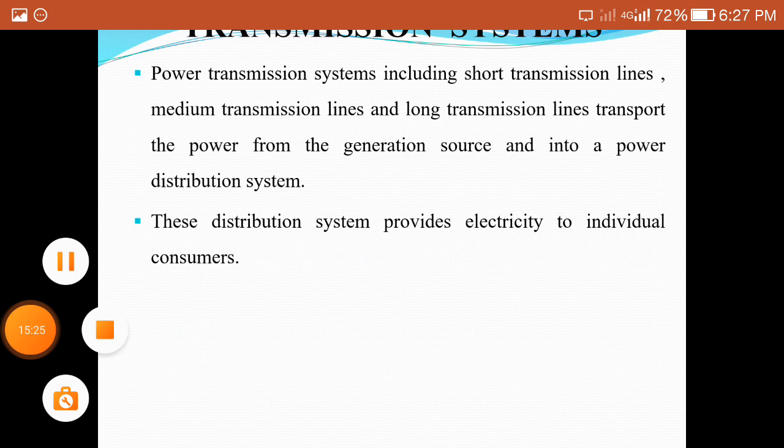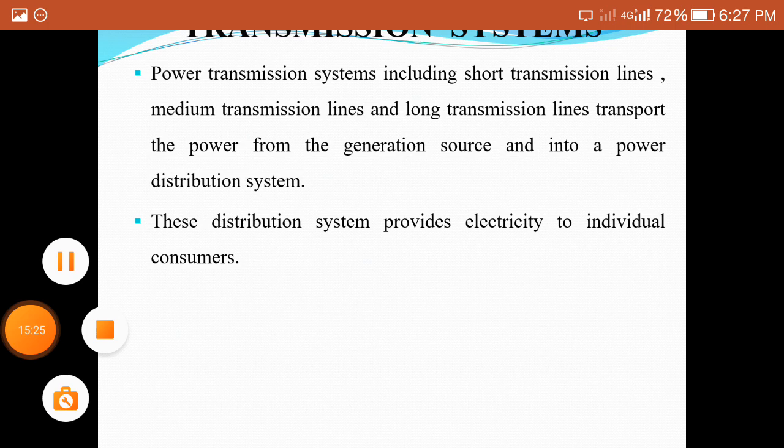On the basis of the length, it is divided into the short transmission line, the medium transmission line, and the long transmission line.